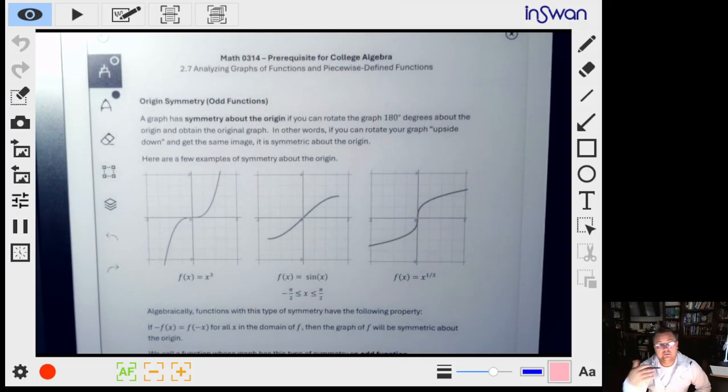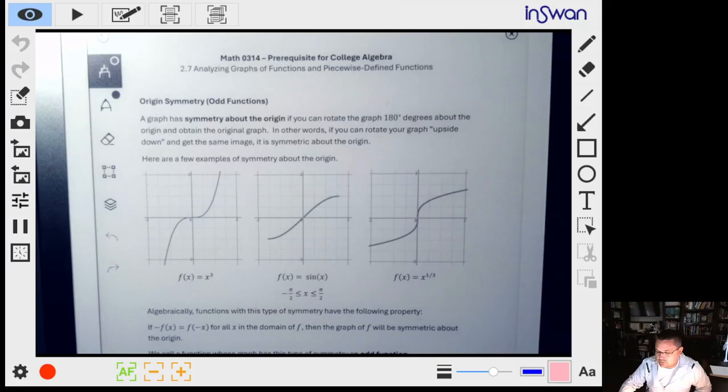Okay, so that is an even function that has symmetry along the y-axis. Okay, so line symmetry. Now we'll talk about odd functions. And odd functions, their symmetry is about the origin. So it's about a point.